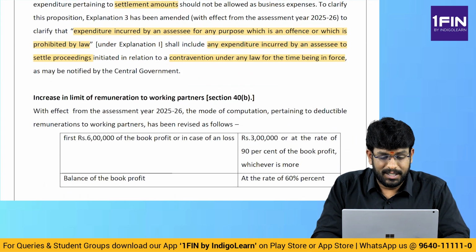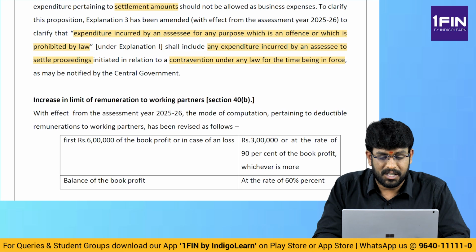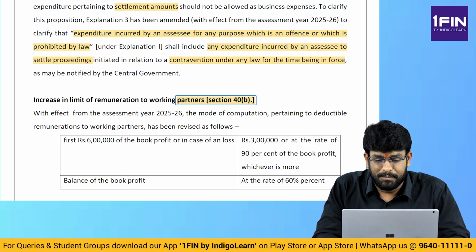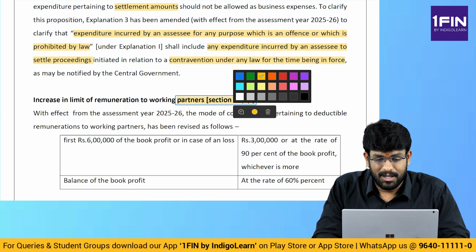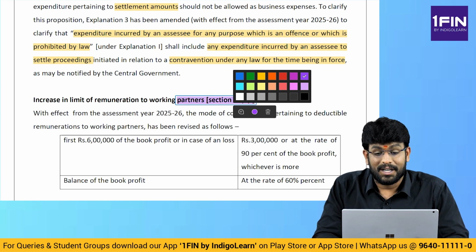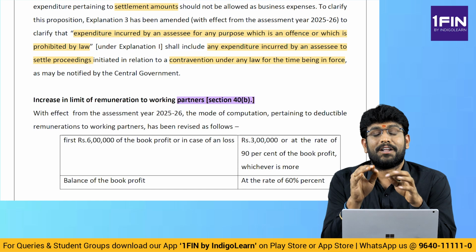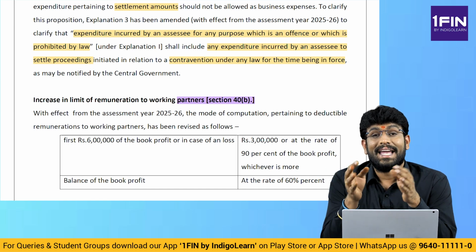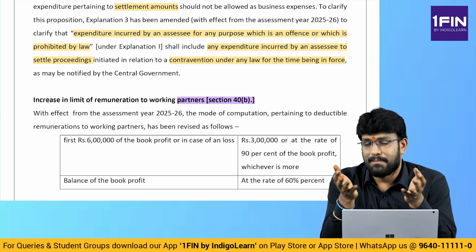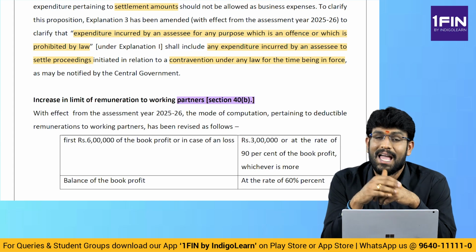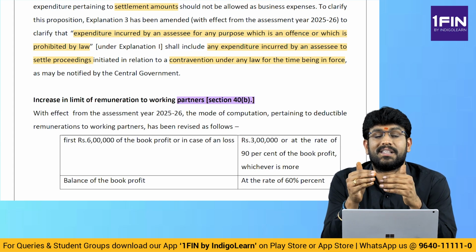Section 40B, an interesting amendment. What is this point, my dear friends? Section 40B talks about disallowance of remuneration payable by a firm to a partner. We all know that whenever a firm is paying a partner, interest can be paid to any partner and the maximum is 12%. Whereas salary can be paid only to a working partner, and only within the limits given by the law.